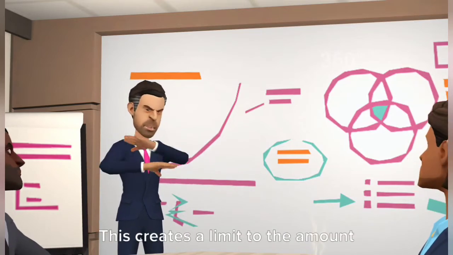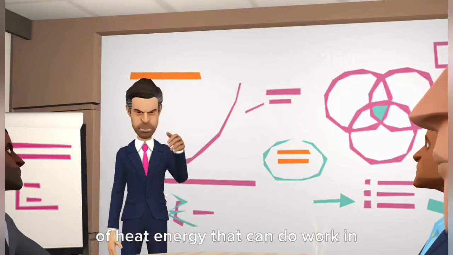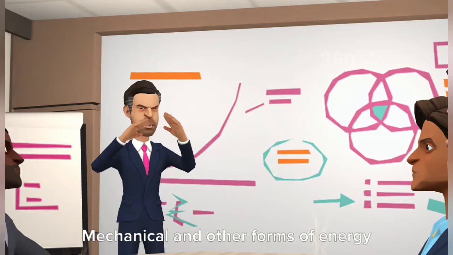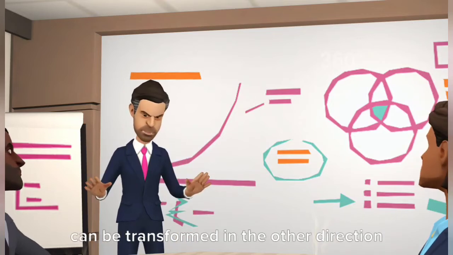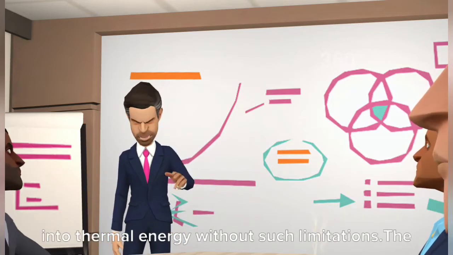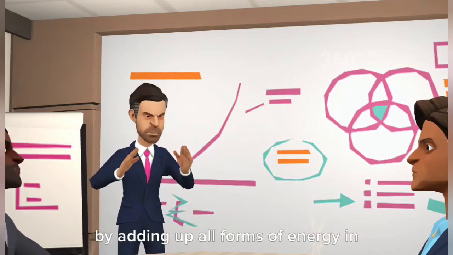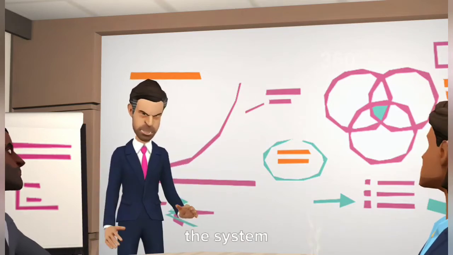This creates a limit to the amount of heat energy that can do work in a cyclic process, a limit called the available energy. Mechanical and other forms of energy can be transformed in the other direction into thermal energy without such limitations. The total energy of a system can be calculated by adding up all forms of energy in the system.